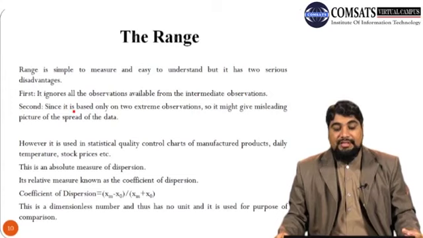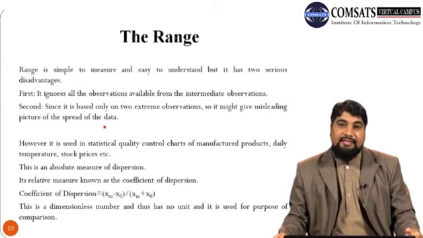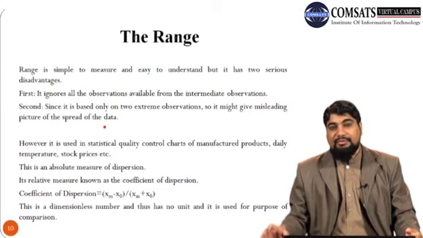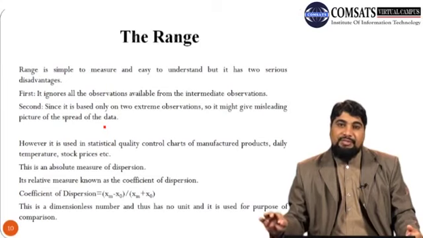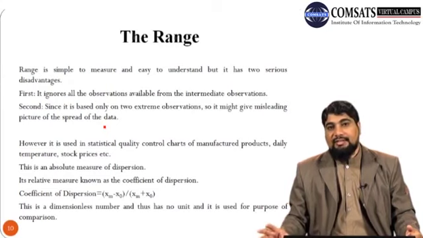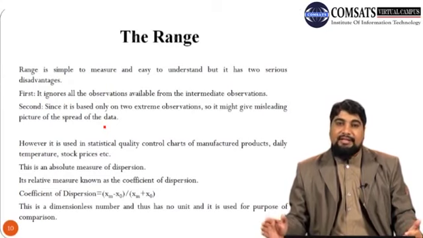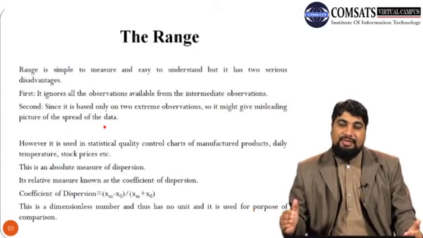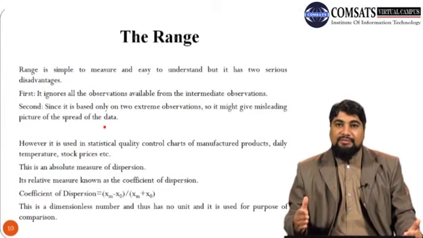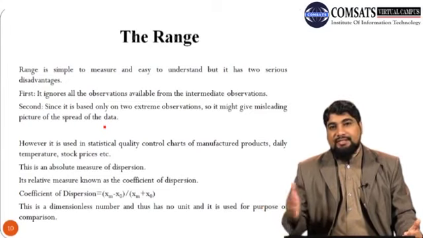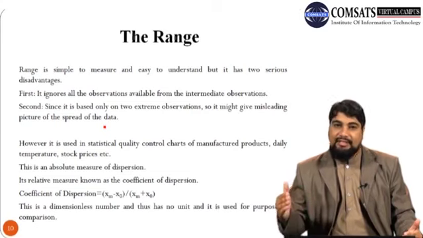Secondly, since range is based only on two extreme observations, it might give a misleading picture of the spread of the data. Suppose your data has one outlier, the max value. Suppose we have data 1, 2, 3, 4 and the last value is 100. So 100 is an outlier in this case. If we take the difference of the largest and smallest value, 100 minus 1, we get 99.